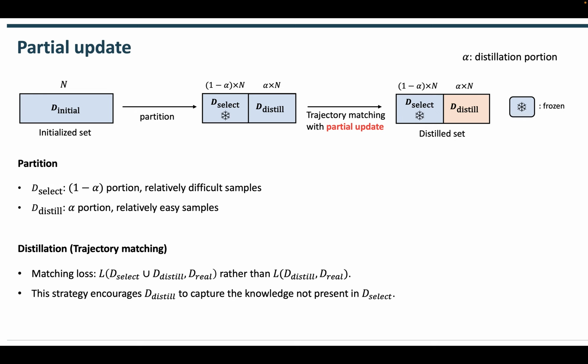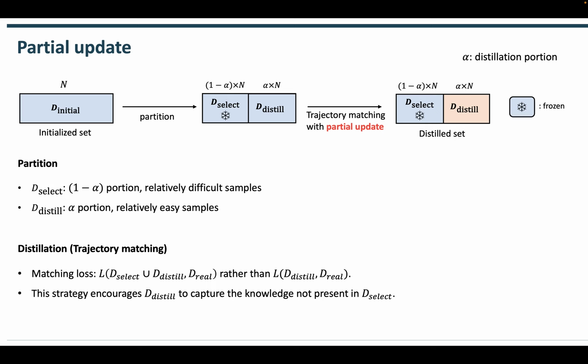After initializing synthetic dataset, we partition the set into two groups. D sub distill is the set that will be updated and composed of alpha percent relatively easy samples, where alpha is the hyperparameter indicating the distillation portion.